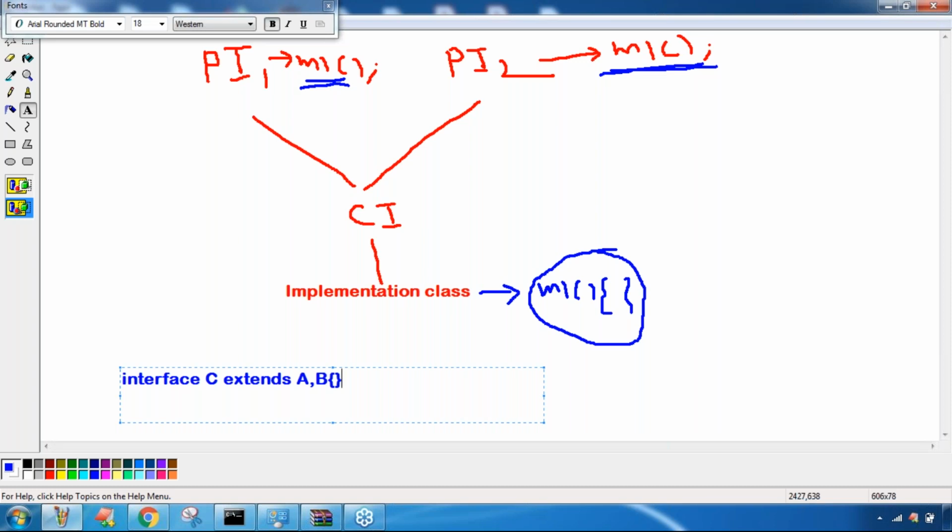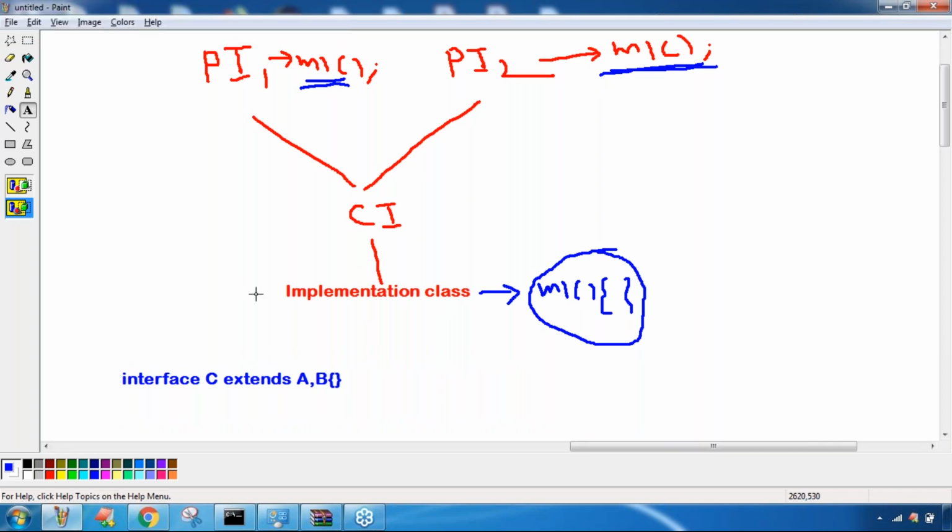Now suddenly, because of these default methods, the scenario is going to change. The reason is that in normal interfaces you don't have any implementation, only unique declarations, so the ambiguity problem won't come. In the case of interfaces, an interface can extend any number of interfaces. But default methods have implementation.